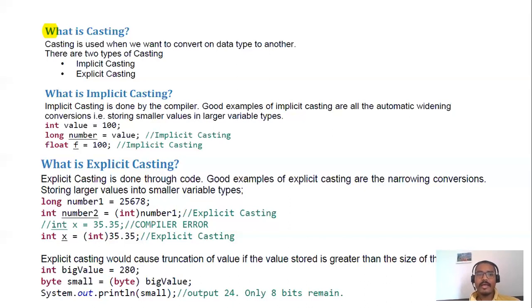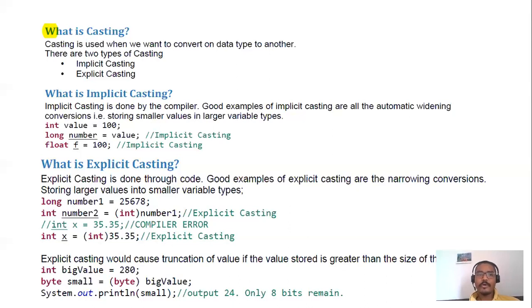And what will happen if you don't cast? The Java compiler will throw a compiler error. I have commented out the code like int x = 35.55. Will it run? No, it will not run. It will give you a compiler error. Why?